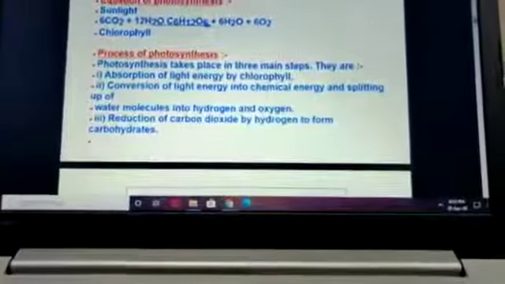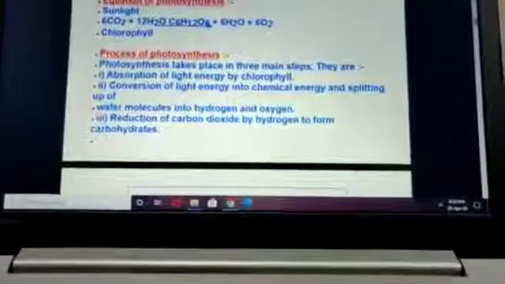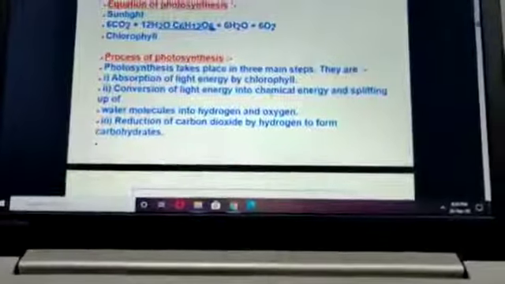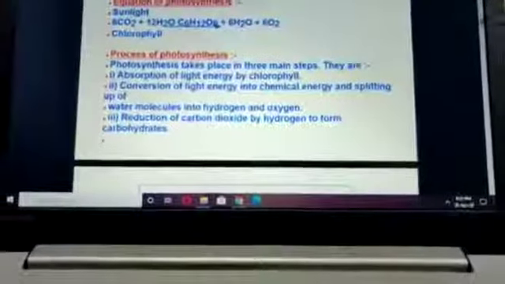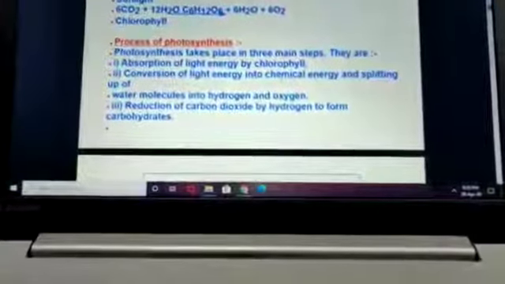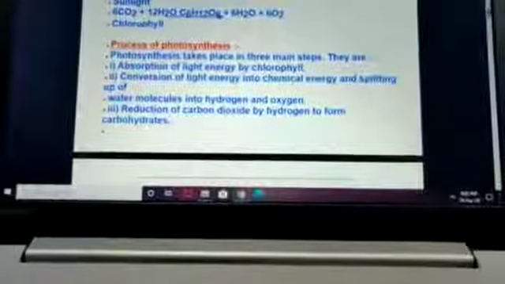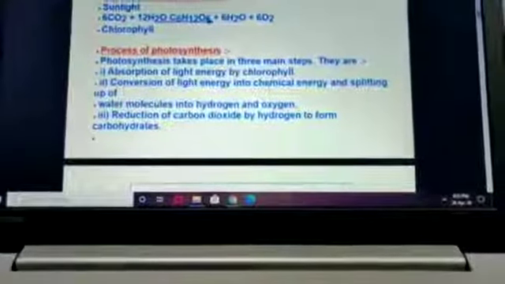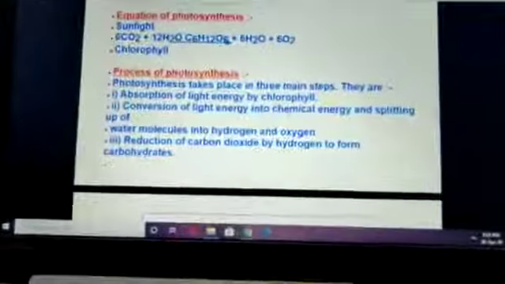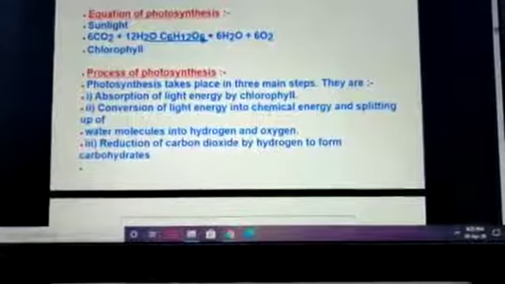You must remember the formula of water, H2O. So hydrogen and oxygen are separated or liberated. So first one, activation of a chlorophyll molecule. Second, photolysis, splitting of water molecules into hydrogen and oxygen. And third one, reduction of carbon dioxide by hydrogen to form the carbohydrate. Clear?